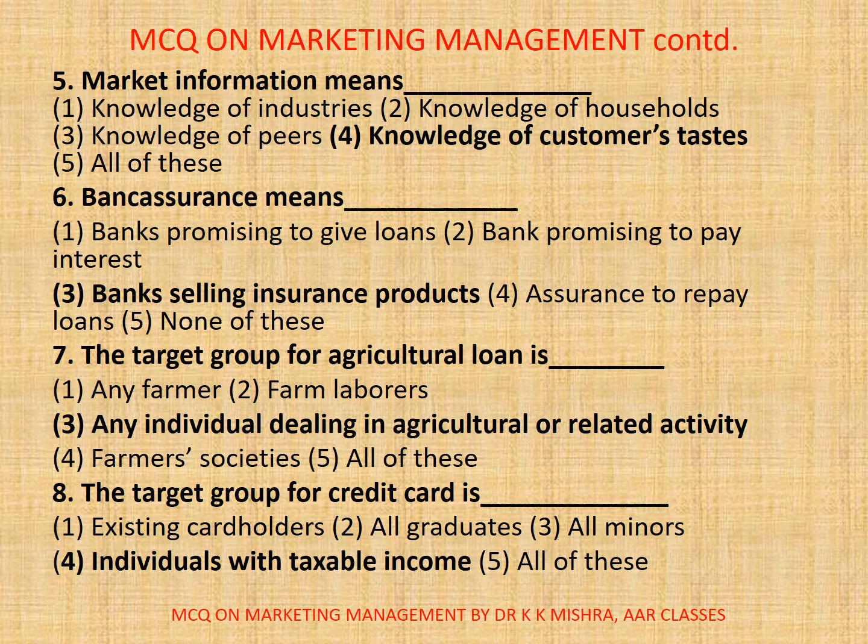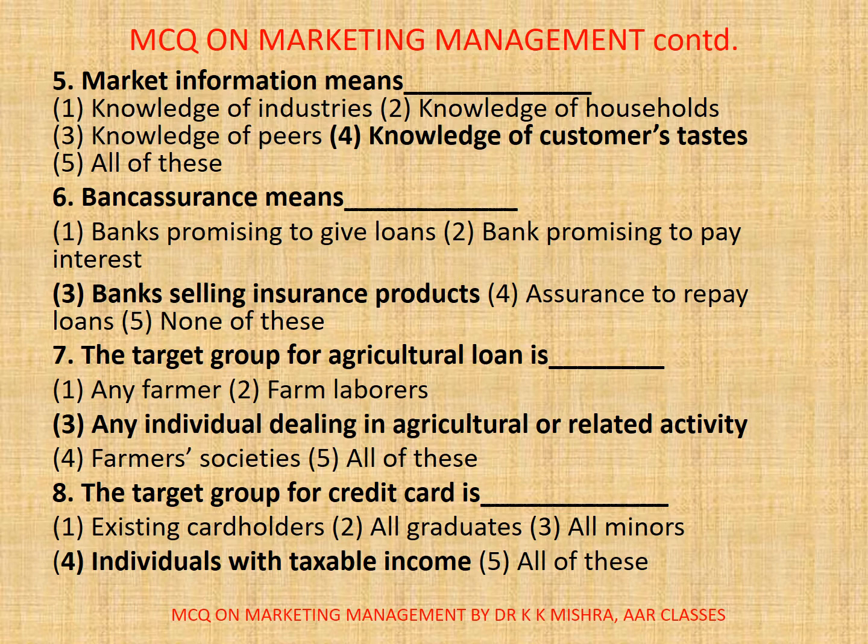6. Bank insurance means dash. 1. Banks promising to give loans, 2. Bank promising to pay interest, 3. Banks selling insurance products, 4. Assurance to repay loans, 5. None of these. Correct option here is 3. Banks selling insurance products.